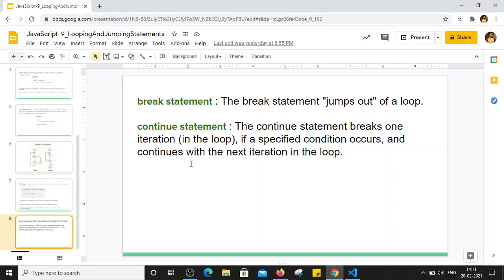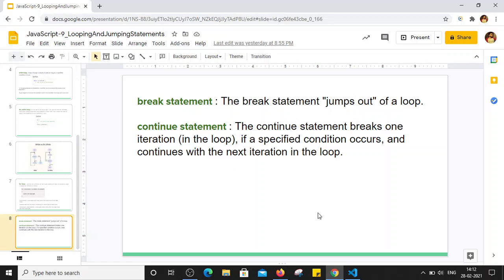Similarly, the continue statement is also used. The continue statement breaks one iteration in the loop. If you want to skip some iteration, for example for a specific value, we can use the continue keyword. If that specified condition occurs in the loop, it will skip that specific iteration and go to the increment or decrement. It will directly go to the next iteration by skipping that specific condition.